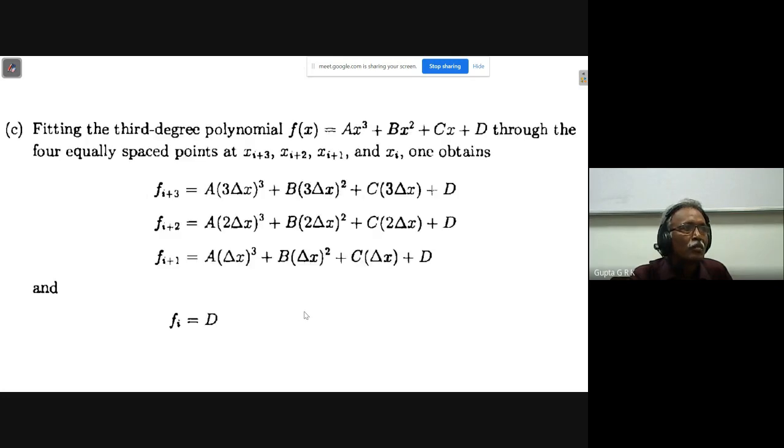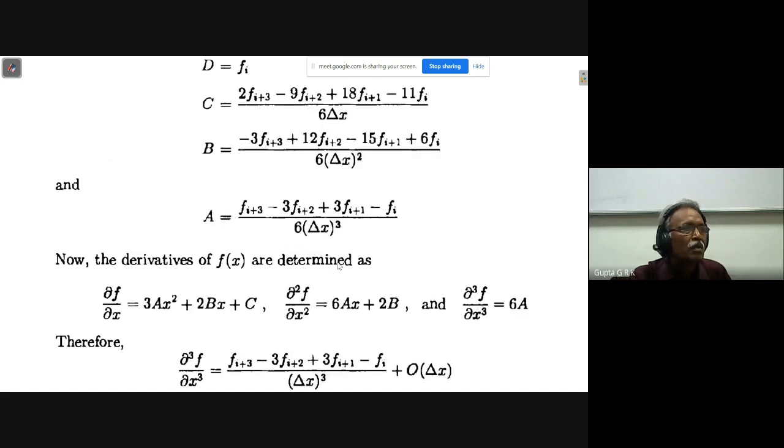And if I want to use a polynomial, I have to use a third degree polynomial, because I want the third order derivative. So ax cube plus bx square plus cx plus d. So we have to put fi plus 3 delta x, fi plus 2 delta x, fi plus 1 delta x. And fi is d, because fi is axi cube plus bxi square plus cxi plus d, and xi is 0, so fi is d. This fi is substituted here, and you take it to this side, so that I am going to get three equations with a, b, c unknowns, and that we have to solve. By solving, the expressions for a, b, and c you will get like this.